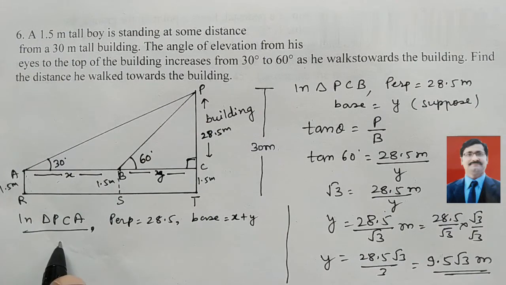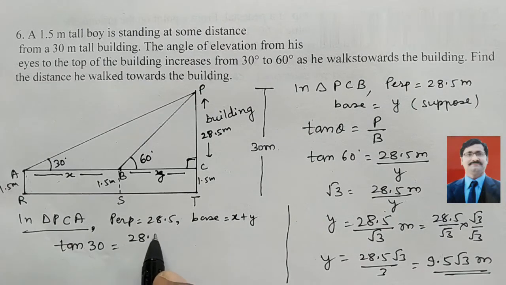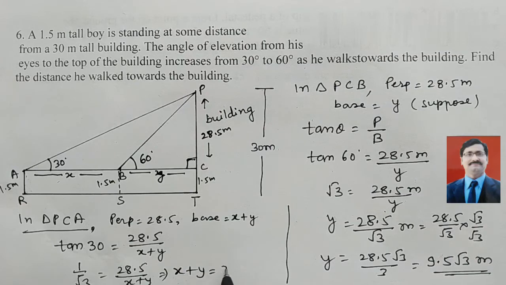So look here also we use tan 30 equal to perpendicular upon base. Perpendicular is 28.5 and base is x plus y. Tan 30 we know already, that is 1 upon root 3, and this is 28.5 upon x plus y. This implies that x plus y equal to 28.5 root 3 meter.